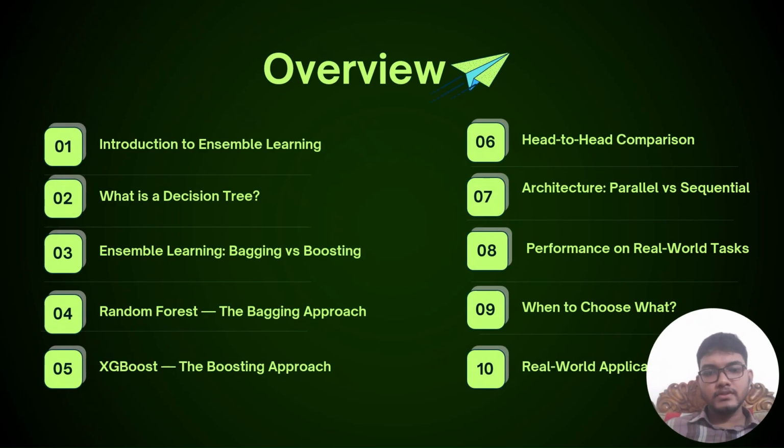Here is the overview of my presentation. First, I will introduce ensemble learning and explain why it is important in machine learning. Then I will discuss decision trees because both random forest and XGBoost are based on decision trees. After that, I will explain bagging and boosting techniques, followed by detailed discussions of random forest and XGBoost. Then I will compare them head to head, explaining their architecture, analyzing performance on real-world tasks, and discussing why to use each algorithm. And finally, show some practical applications.